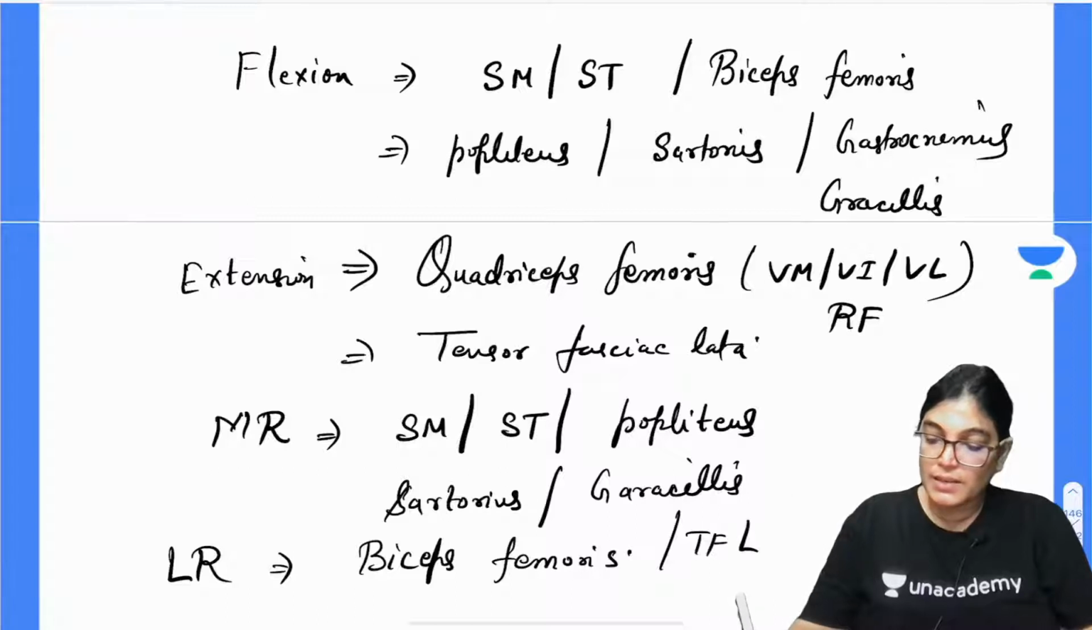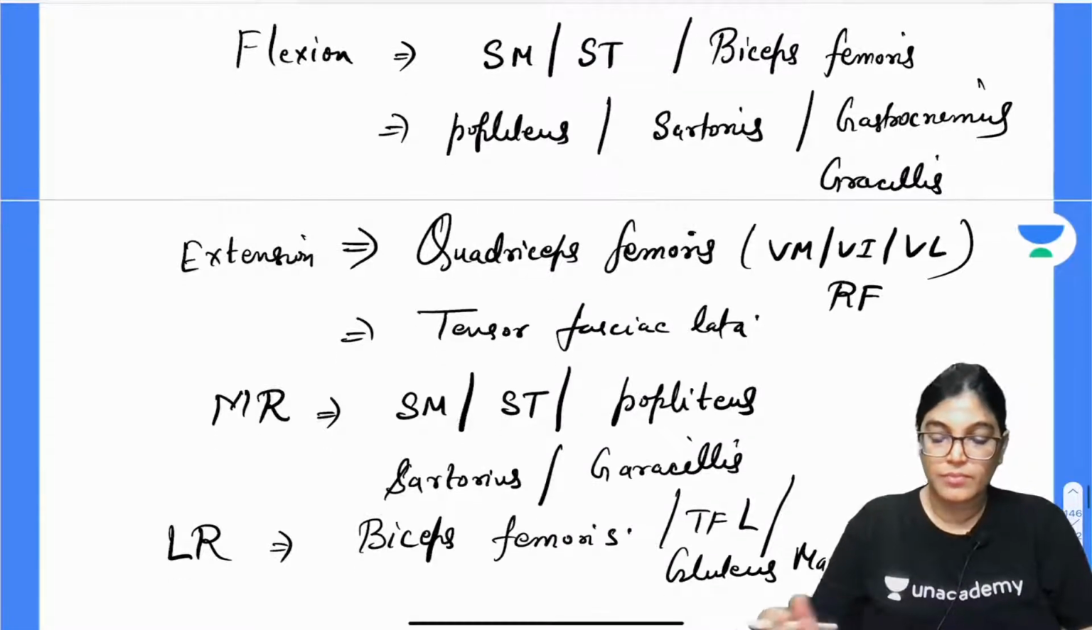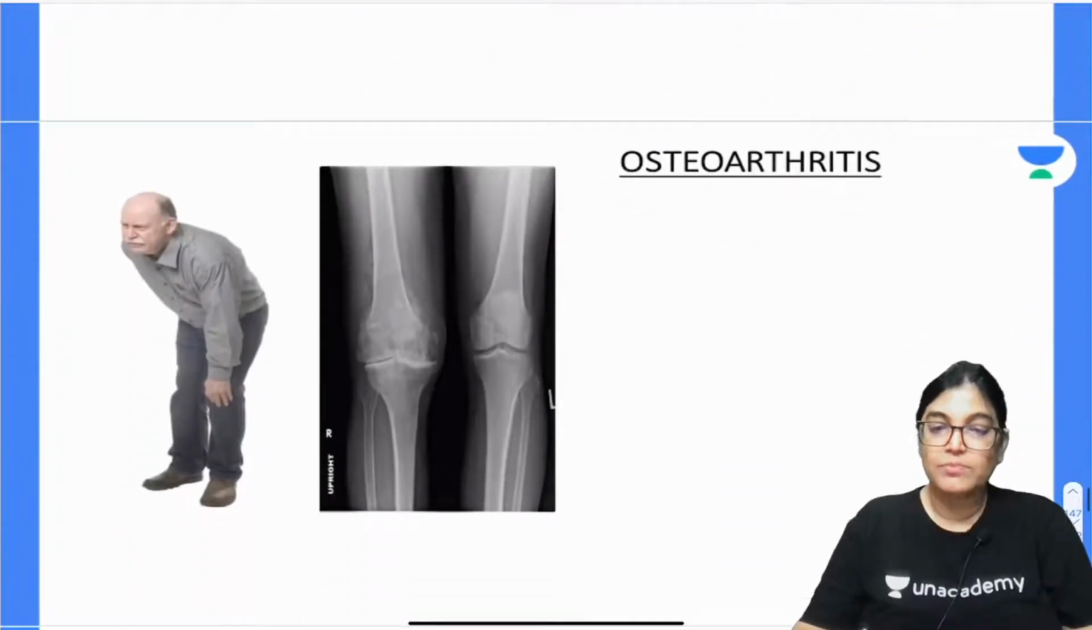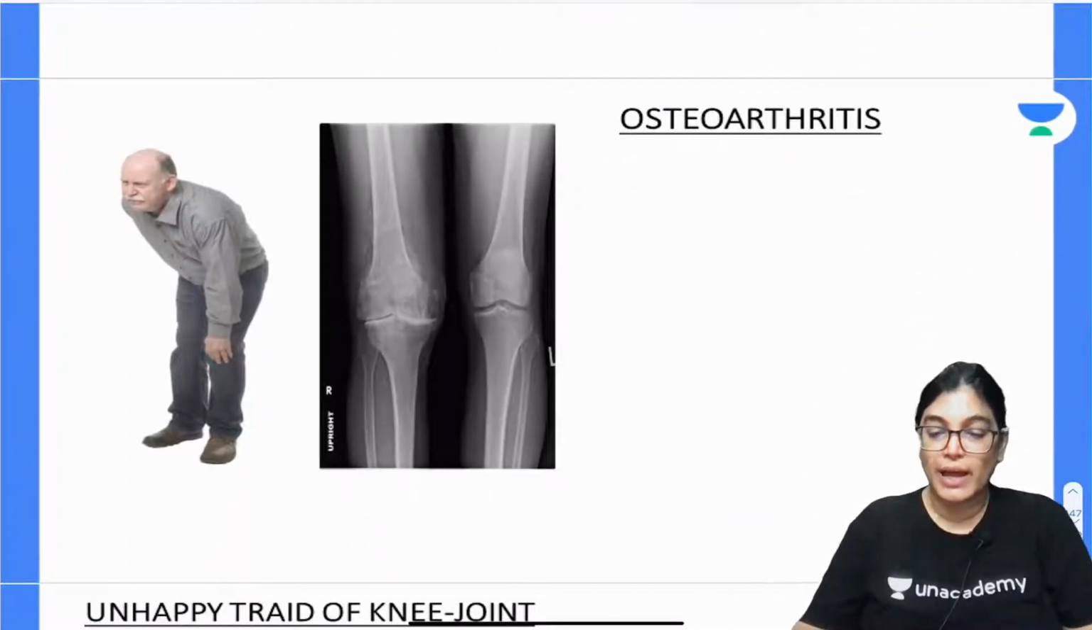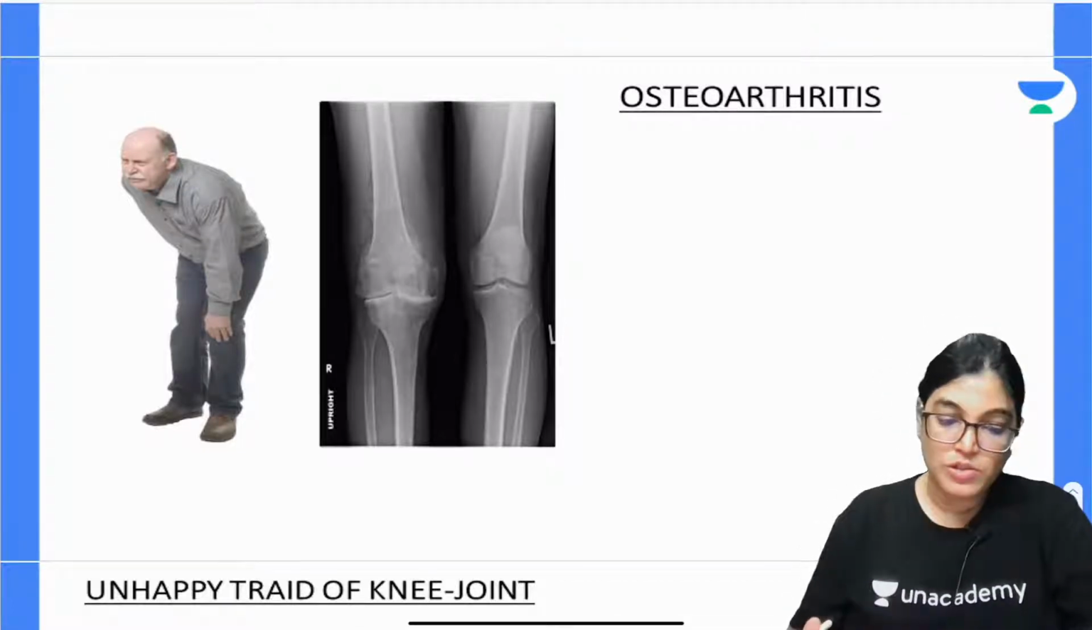Tensor fascia lata and also gluteus maximus muscle. So yes, done with this. Now before going to the hip joint, I would like to tell you about some of the applied aspects related to the knee joint. So osteoarthritic condition.